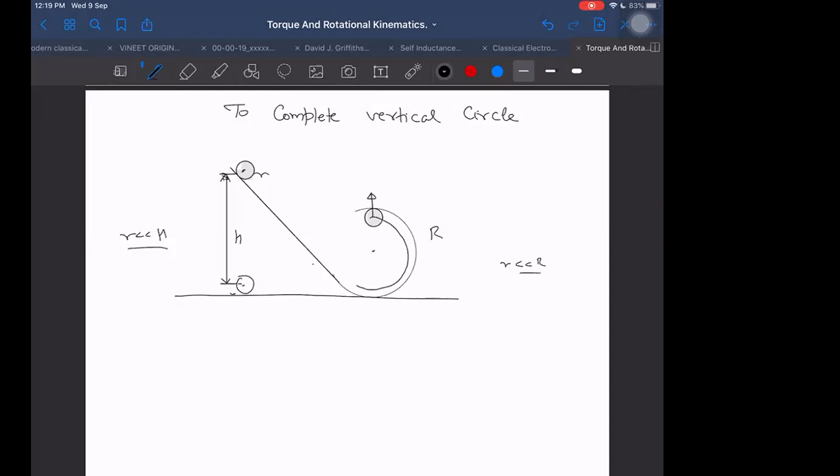Some students take this wrong idea, that when small r is very, very less as compared to capital R, then we will not take it rolling and we will just take it as a translating body. No, completely wrong. Please don't do that. Write yourself a warning that even if small r is negligible, it doesn't mean that I should not take it to be rolling. That we should never ever do. Never ever. Is it okay?